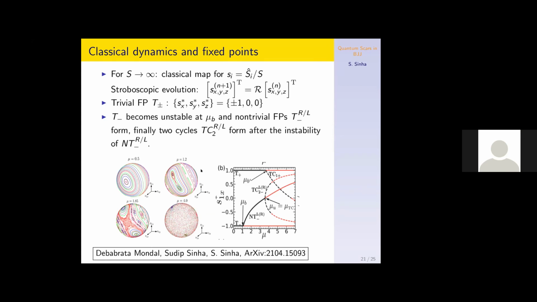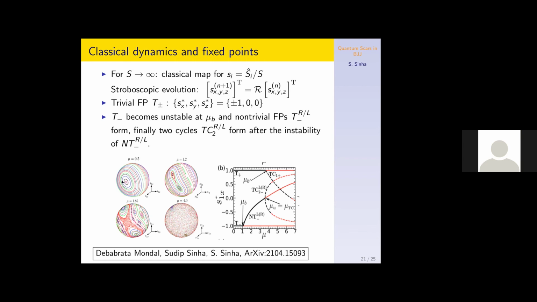There also we can derive the classical equations of motion in the large S limit, and this gives rise to a classical map. Basically, the stroboscopic evolution can be written in terms of the classical map, where n is the nth kick. Analyzing this map, we find some of the fixed points and steady states, and the full dynamics shows this behavior.